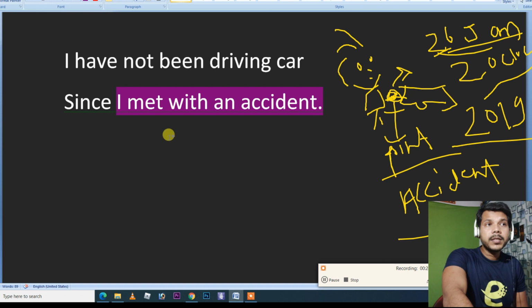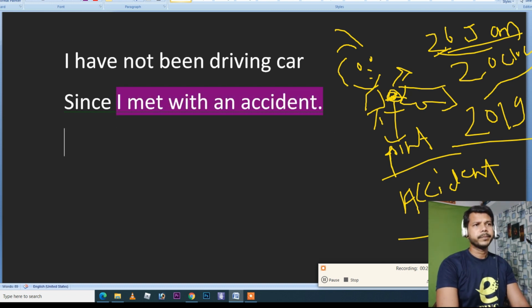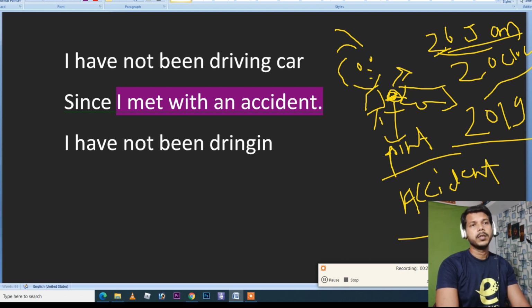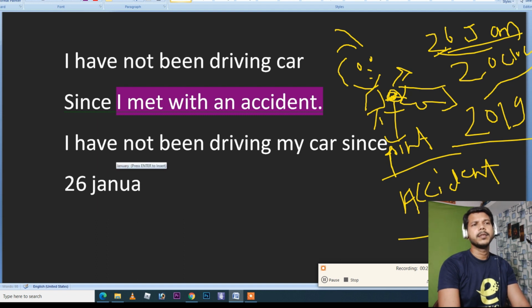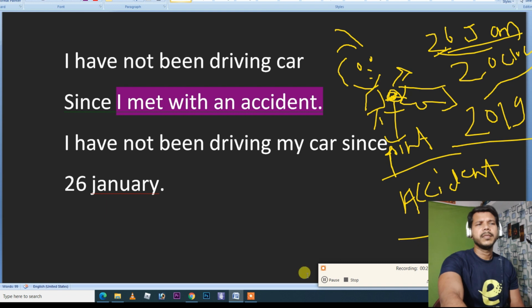And if he wants, when this incident happened, it was 26th January, so he can say that I have not been driving my car since 26th January. It means you just have to talk about the point, any point.